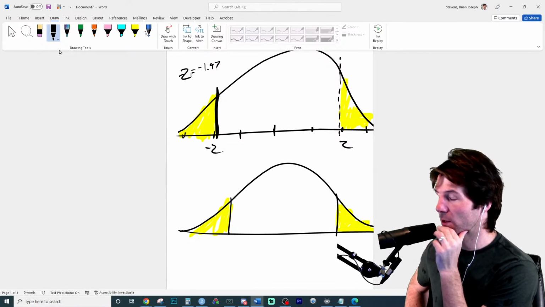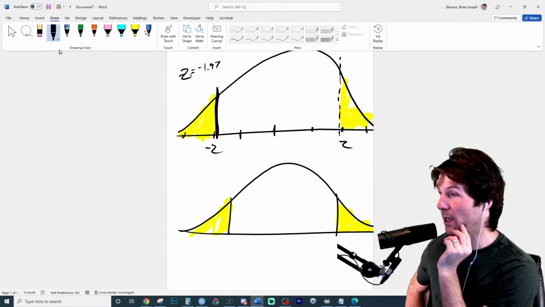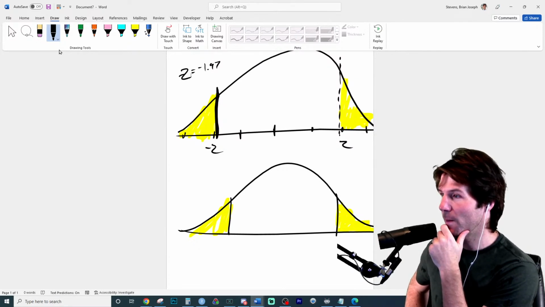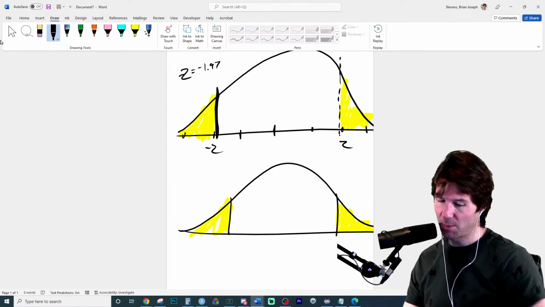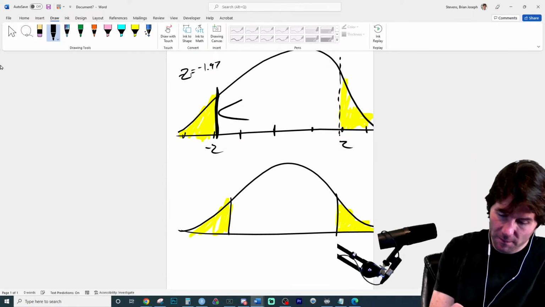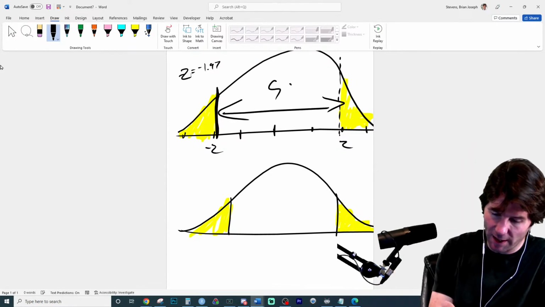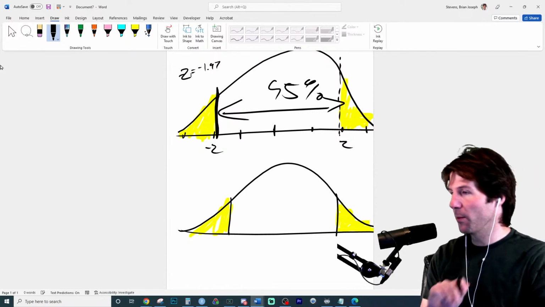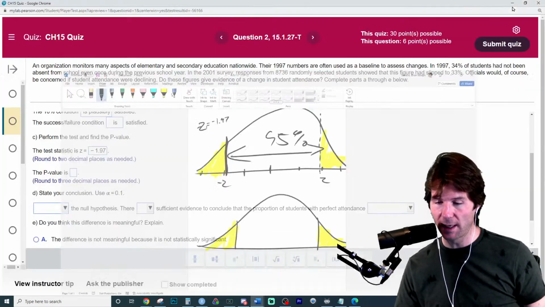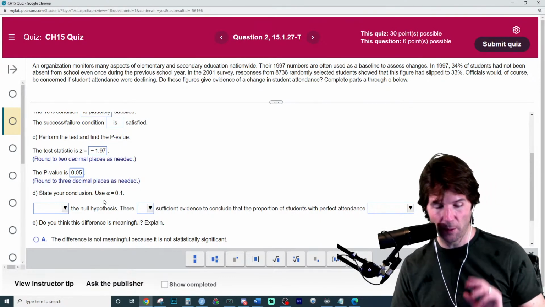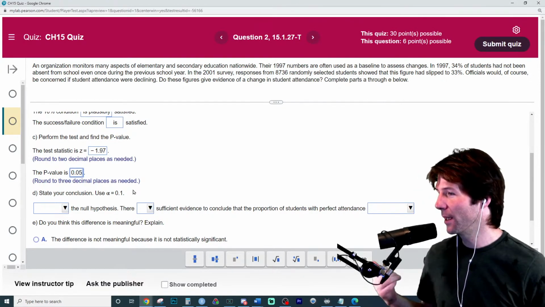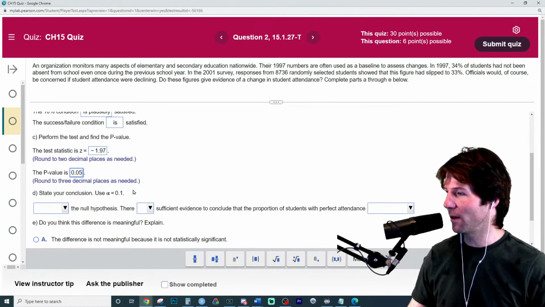So if we're almost at -2 and 2, we could probably guess that and get it right. 5%. Yep, 5%, because inside of -2 and 2 is 95%, or more exactly, 1.96. So 5% would be outside. That's how we can use our knowledge right here to say it's going to be about 5%. We might get it right. We'll find out here in a moment. I always like to take a guess at it and use my knowledge.